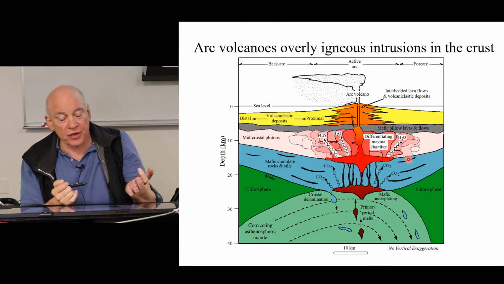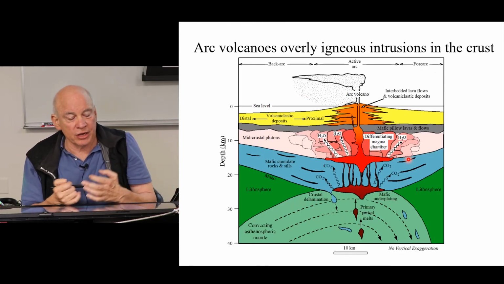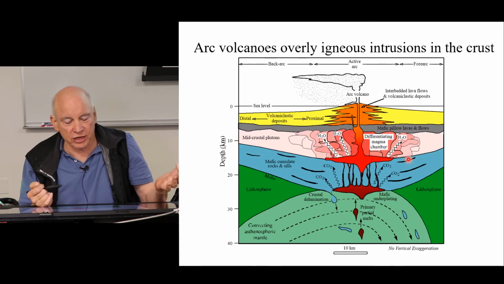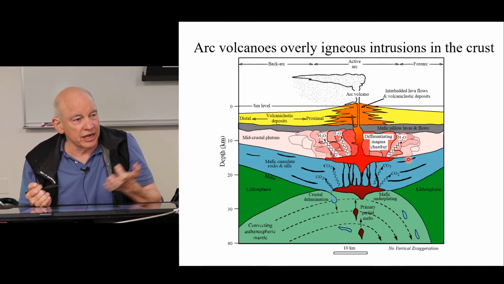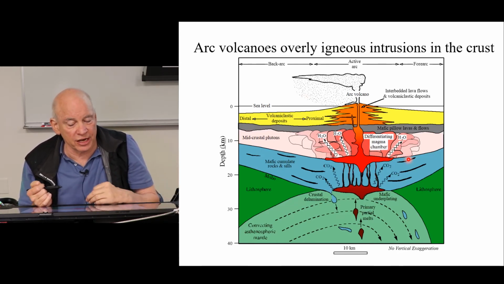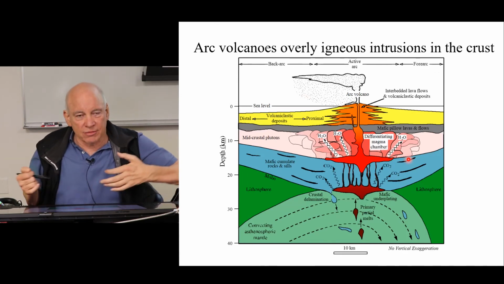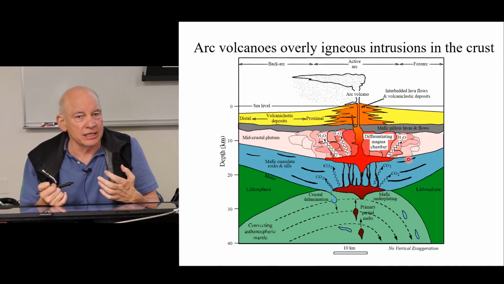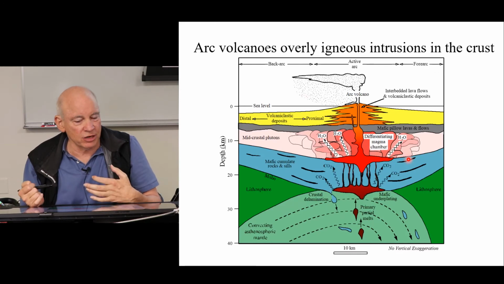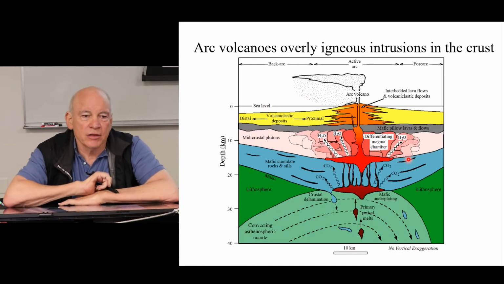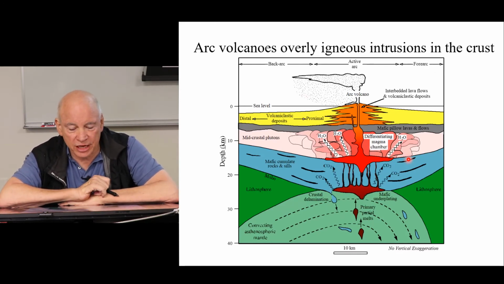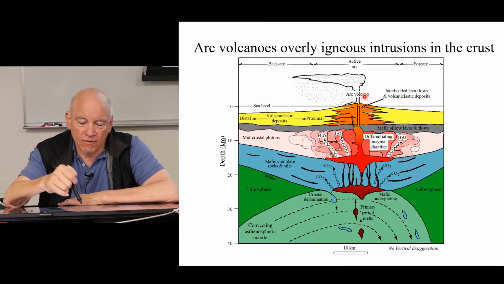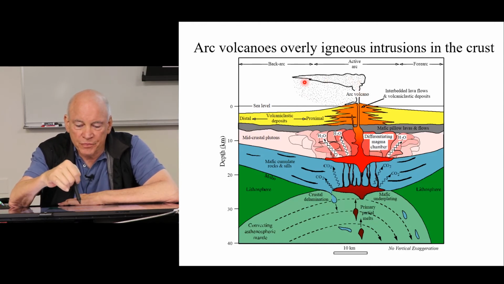Now, another thing that happens is because subduction zones and convergent plate boundaries tend to exist for long periods of time, these magmatic systems that come from deep in the mantle above the subducted plate set up magmatic plumbing systems that can get quite complicated. So here we've got a volcano like we talked about, and it's erupting ash and stuff.